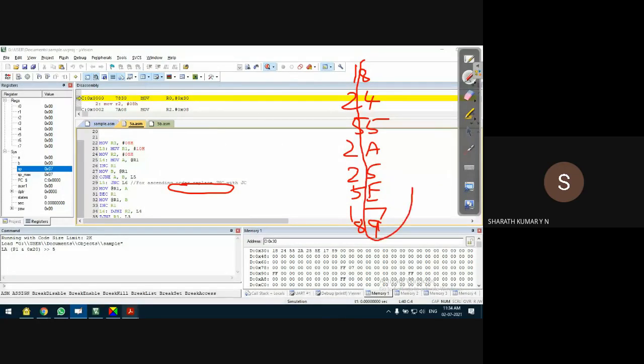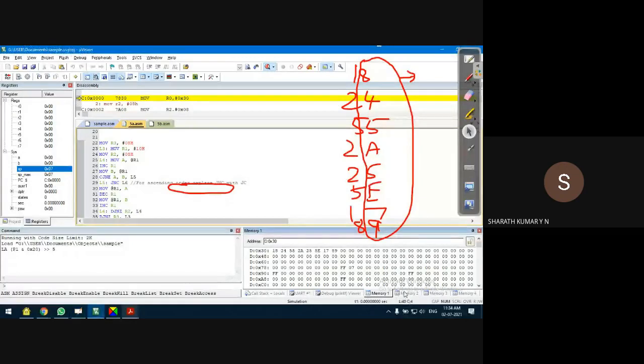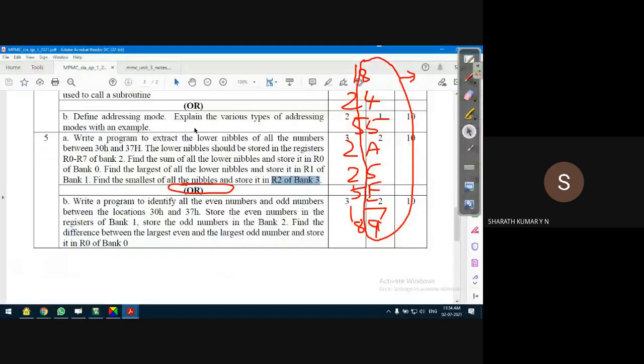According to our program, all these lower nibbles should be separated and stored starting from R0 of register bank 2, which we will find in memory window 2, starting from location 10H. Sorry, bank 2, not bank 1, guys.